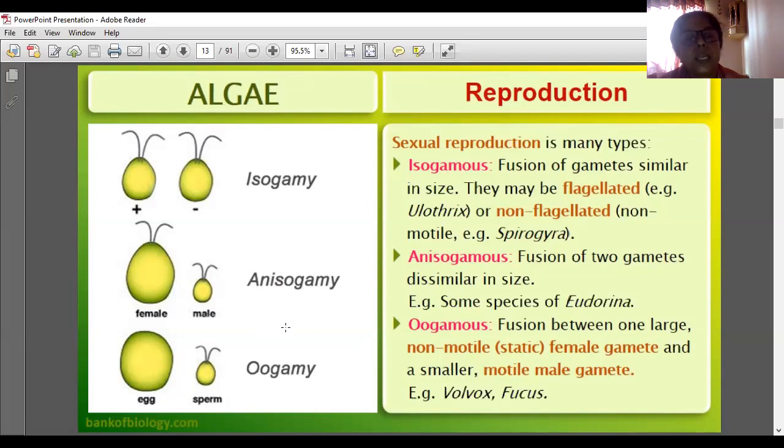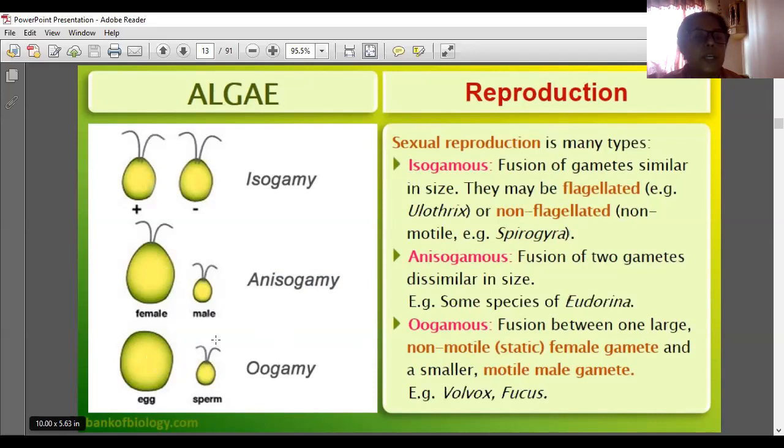And oogamy is a type of anisogamy in which the egg is bigger. The egg is the bigger one and is also non-motile. A flagella-like structure is not there, so it is not moving. It is stationary, located at one place. It is static, not moving.